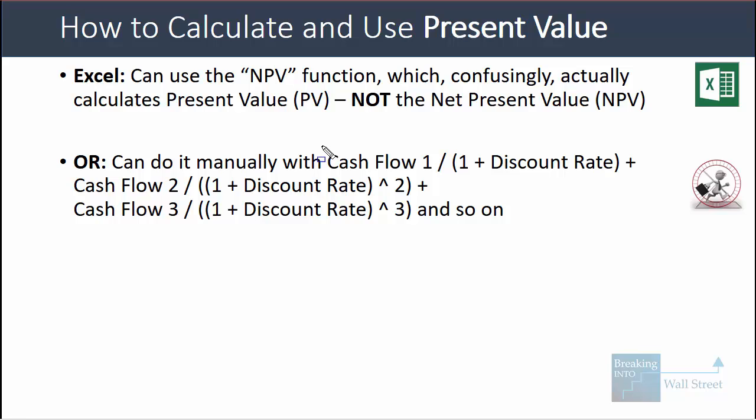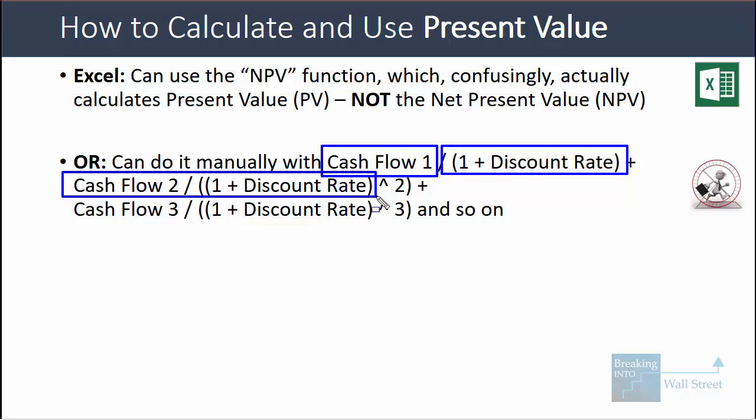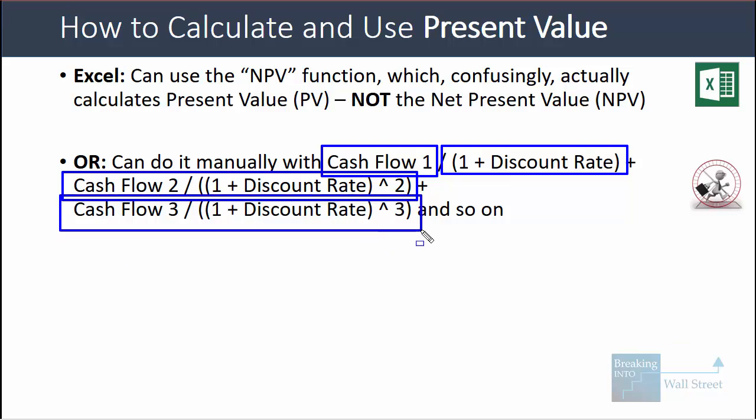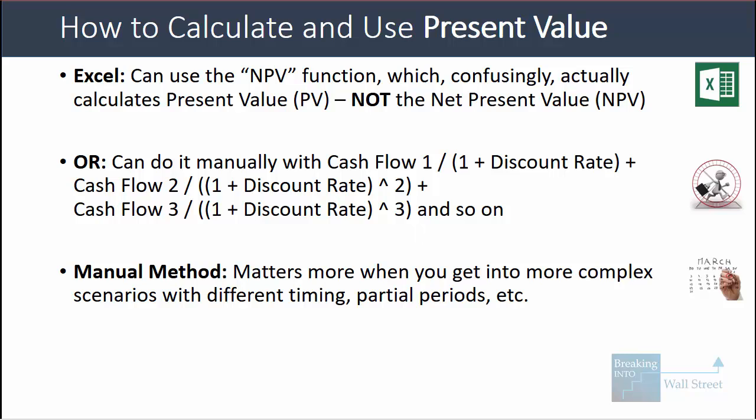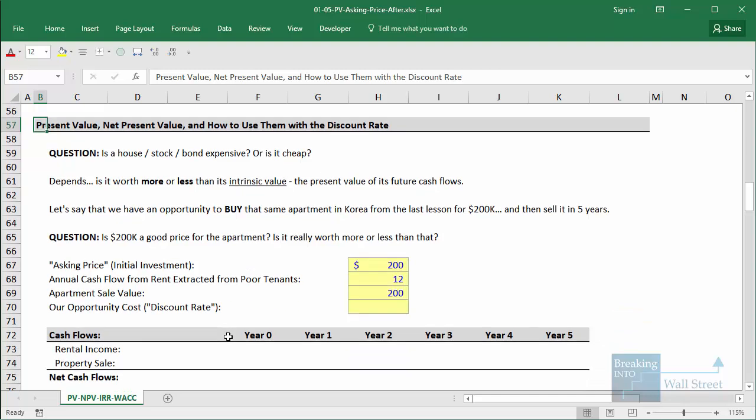And the way you could do it manually is by taking the cash flow in the first year, dividing by 1 plus the discount rate. Then you add the cash flow in the second year, divide by 1 plus the discount rate squared. And then you can add it to the cash flow in the third year divided by 1 plus the discount rate raised to the power of 3, or 1 plus the discount rate cubed. The manual method makes more sense when you start to get into scenarios with different timing beyond simple annual periods, or you have partial periods or things like that. But let's go into our file and see what this looks like.